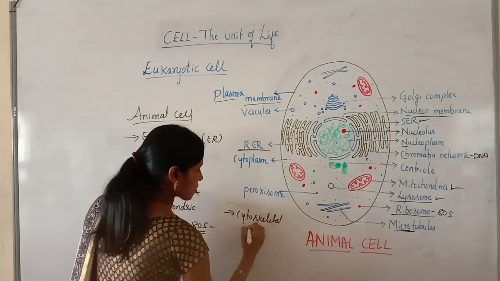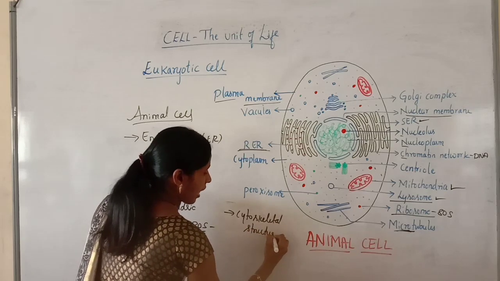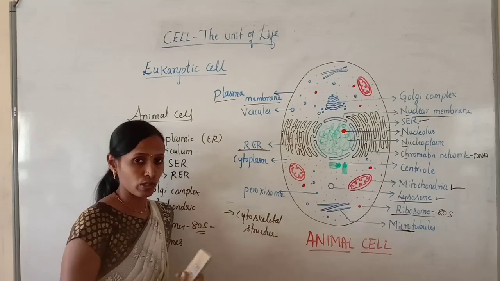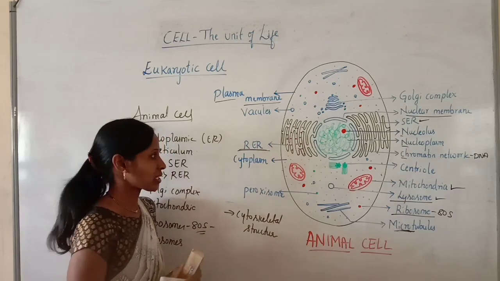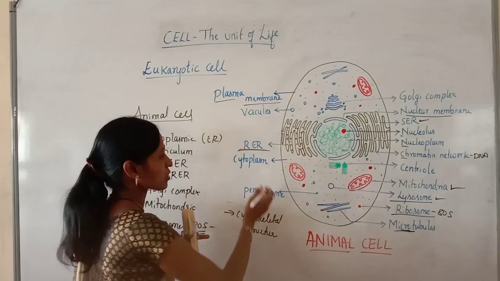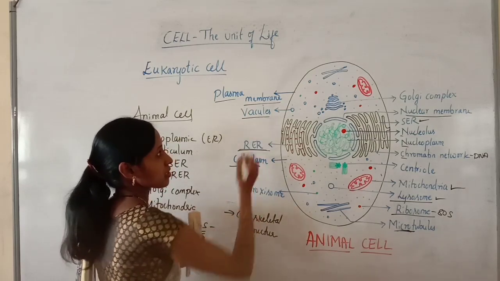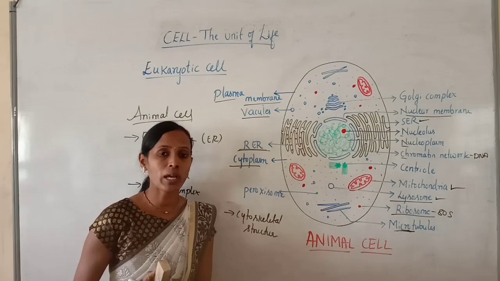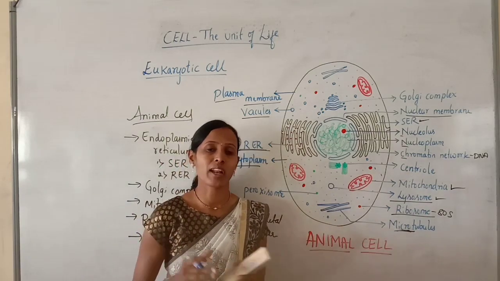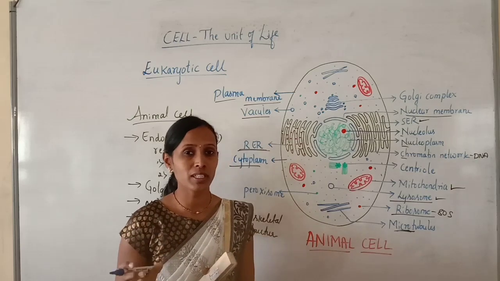Cytoskeletal structures. And microbodies are also present in the cytoplasm, like peroxisome, glyoxysomes, etc. And along with that, the cytoplasm encloses many small vacuoles. Do you remember in plant cell there is a large central vacuole which occupies most of the space.